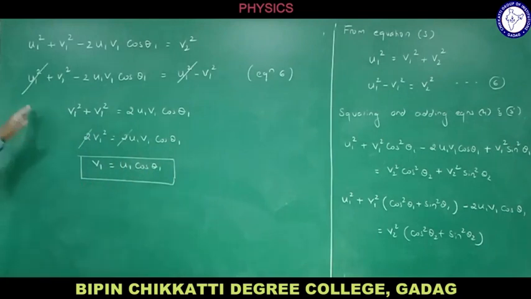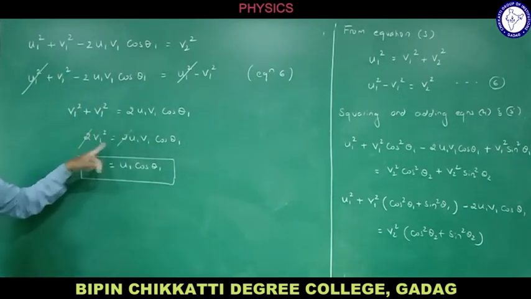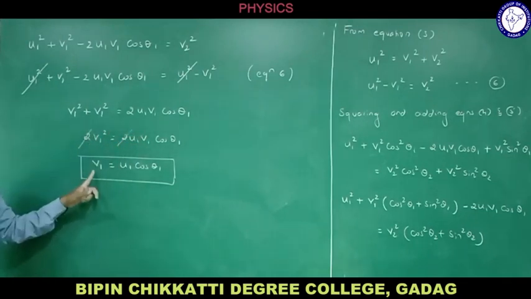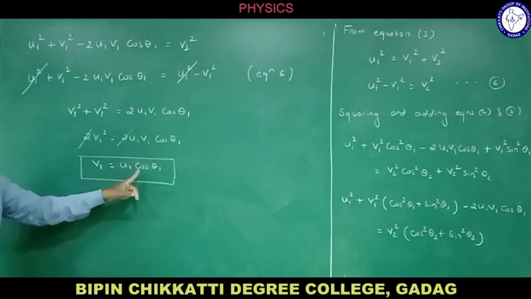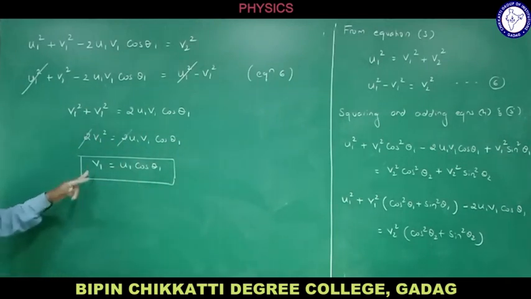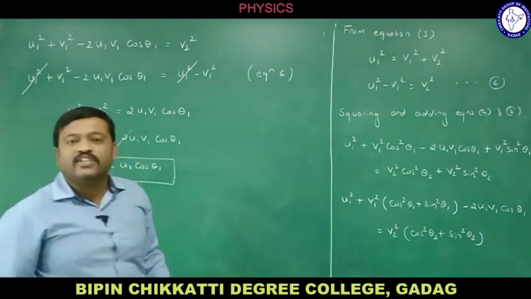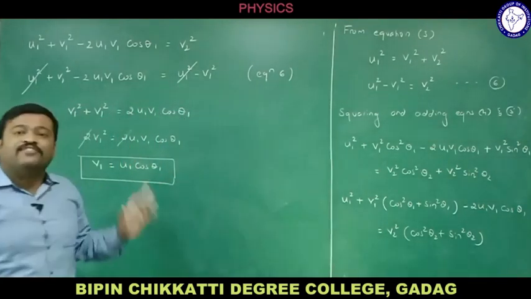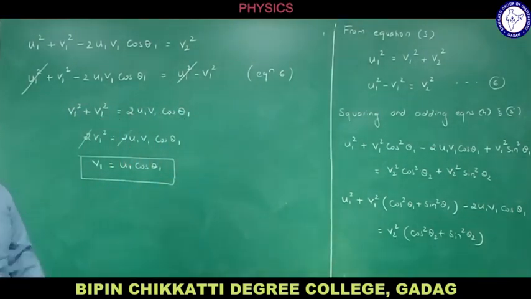Do remember, I just reshuffled. I got this and the 2 gets cancelled. V1 is also common, so one V1 will get cancelled. What is remaining? V1 is equal to U1 cos theta 1. This is the final velocity of the first particle. Now calculate the final velocity of the second particle.